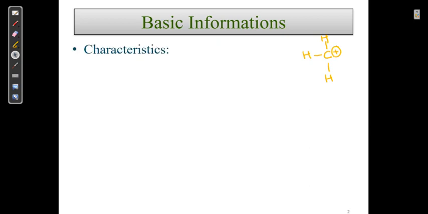Here the characteristic is an incomplete octet. This has 2 electrons. This sigma bond has also 2 electrons. This sigma bond also has 2 electrons. So there are a total of 6 electrons. So we can say that here the octet is not complete.